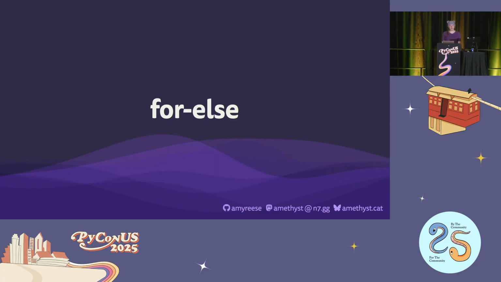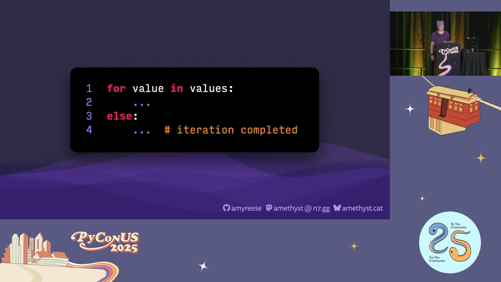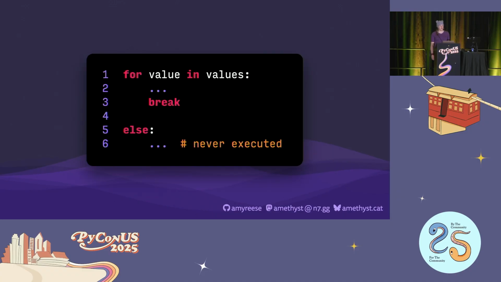Now we can also use the else block in for loops, somewhat analogous to its use with try except. Here the else block is executed if and only if the for loop exhausts its iterable. But if the loop reaches a break statement, then the else block is skipped. So you can think of this similar to try except else, but instead of executing if no exceptions are raised, it executes if no breaks are raised.